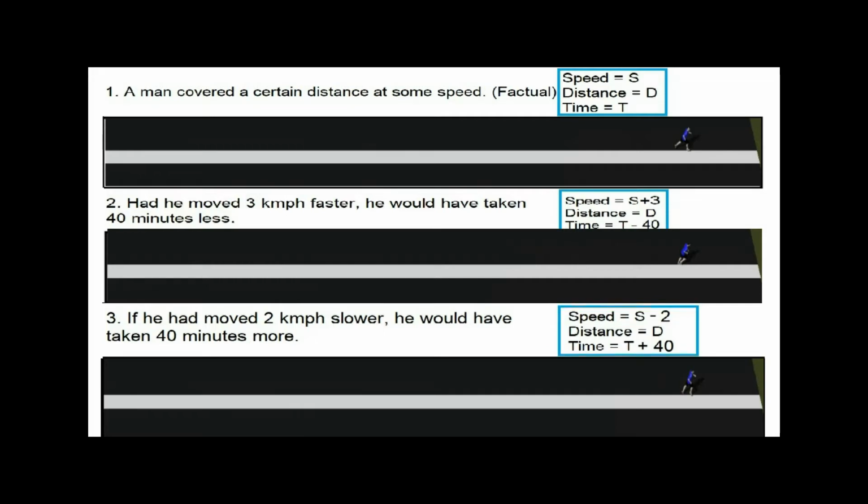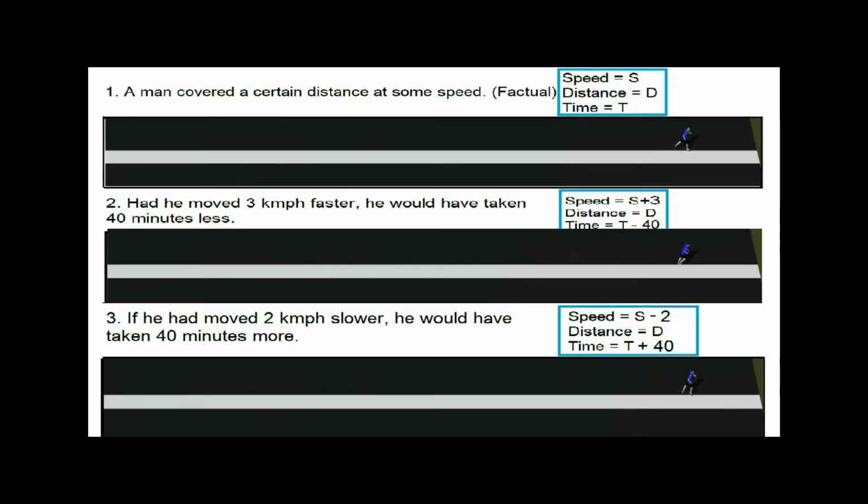So this condition states that the man is moving fast and the time taken is less. If in the earlier case the speed was s, the speed in this case will be more. So if the speed is s km per hour in the actual case, in the faster case the speed will be s plus 3, and the time taken will be 40 minutes less than the actual time taken, because it has been mentioned in the question.